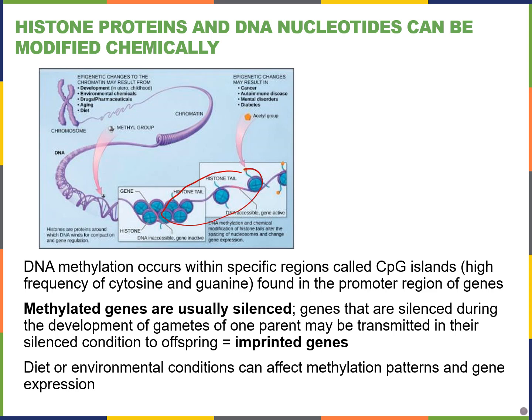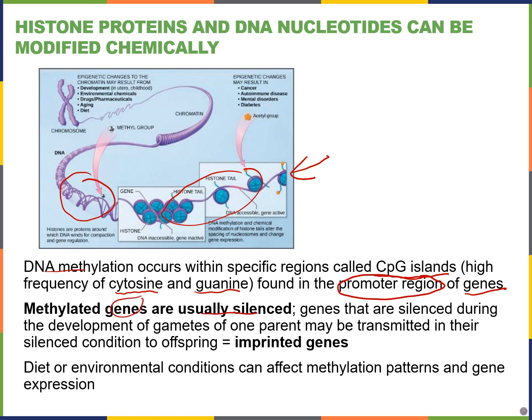So that was here. In fact, DNA methylation can also occur directly. If the DNA itself is methylated, this usually happens in specific regions we call CpG islands. These are called CpG islands because in these regions of DNA we have a high frequency of cytosine and guanine nucleotides. And these are in the promoter region of our genes. These are upstream of the gene of interest. Just like adding methyl tags to the nucleosomes, methylated genes are also usually silenced.